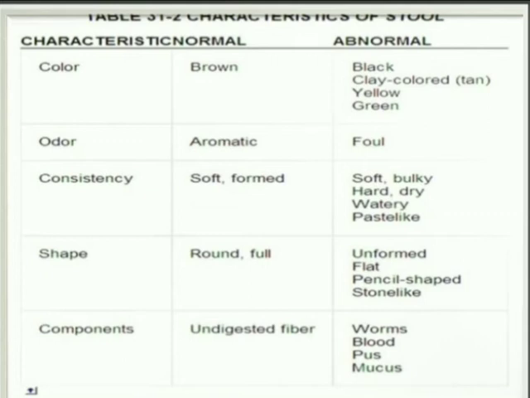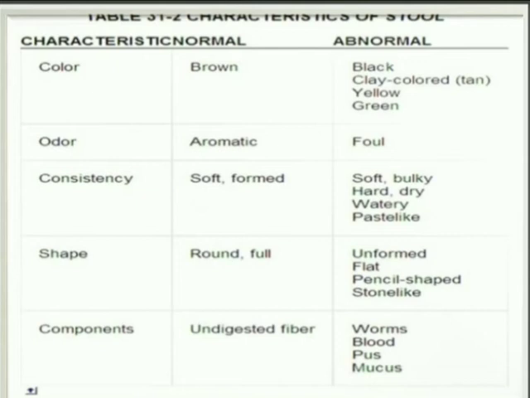First one, color. Brown means normal, brownish in color. If abnormal: black, clay colored, yellow, green. These may be abnormal stool colors. Odor: normally aromatic in smell. If abnormal, it means a foul smell.